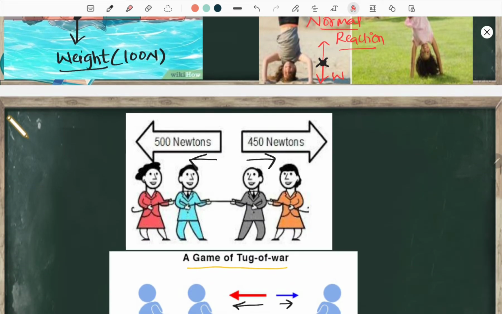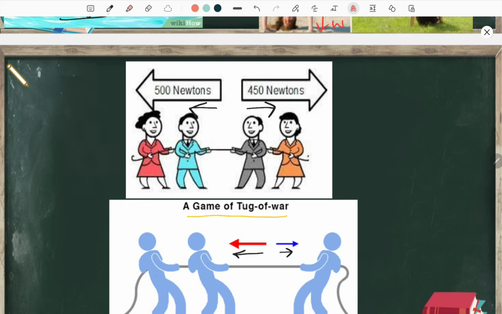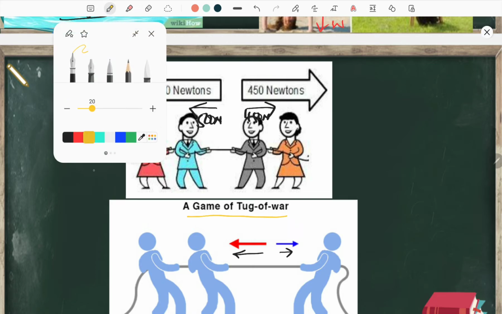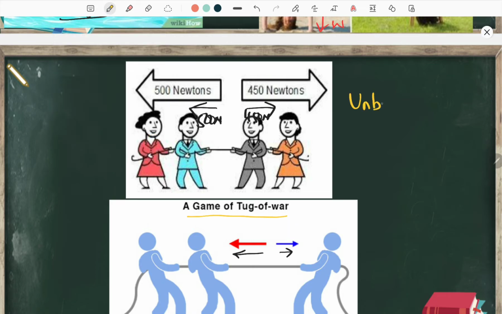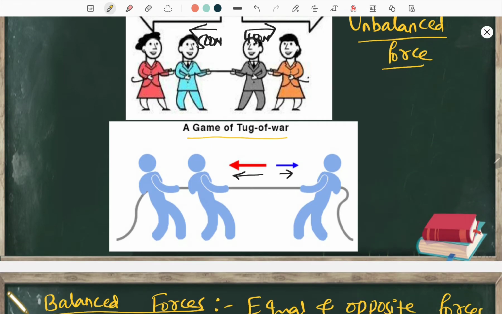All right. Now look at this. Here what is happening in this case: 450 Newton this side, 500 Newton this side. So is this balanced force? No. So this kind of force is known as what? Unbalanced force. All right, unbalanced force. I will give the definition of unbalanced force. And here also what kind of force is it? It is also unbalanced force, and this is also unbalanced force.